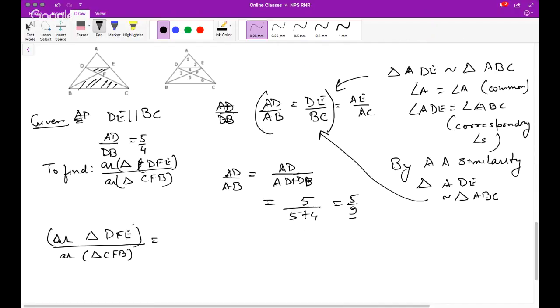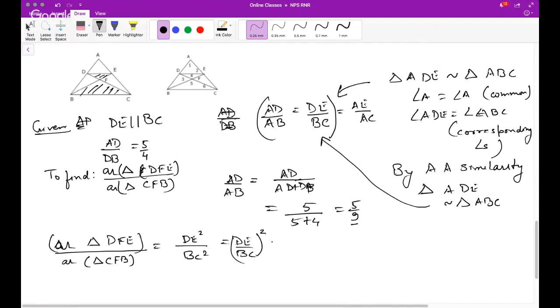First of all, we have to establish whether they are similar. If they are similar, then area of DFE by area of CFB is nothing but DE square by BC square, which is DE by BC whole square, which is nothing but AD by AB whole square, which is nothing but 25 by 81.